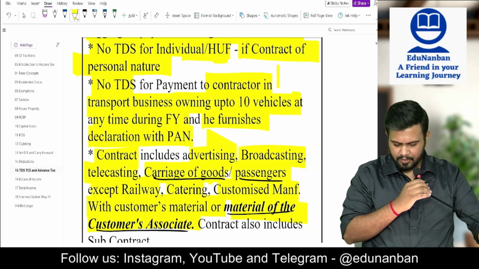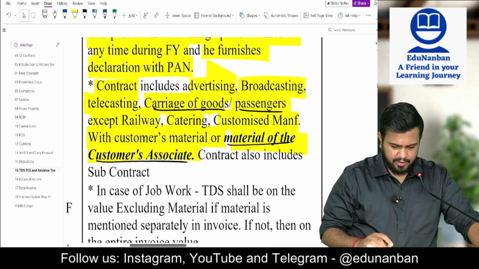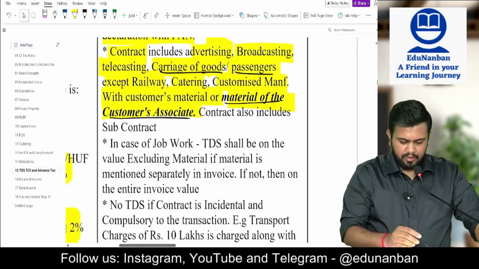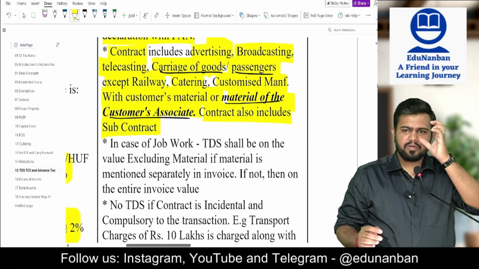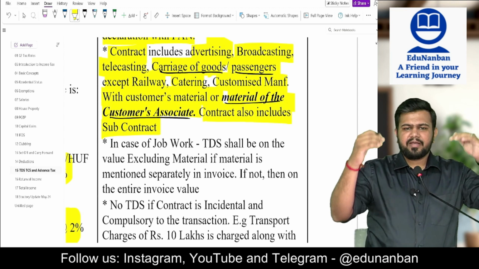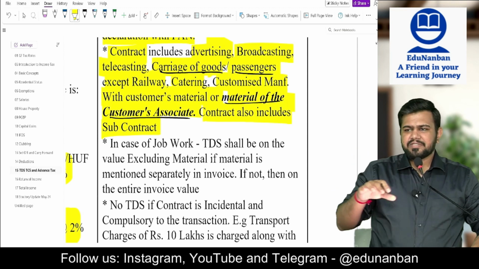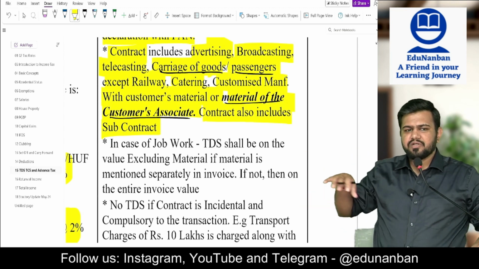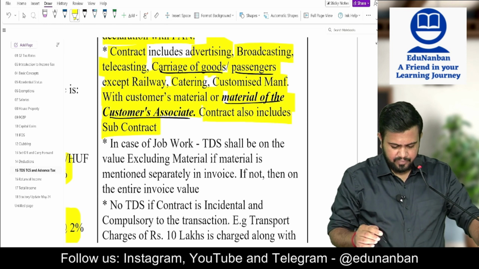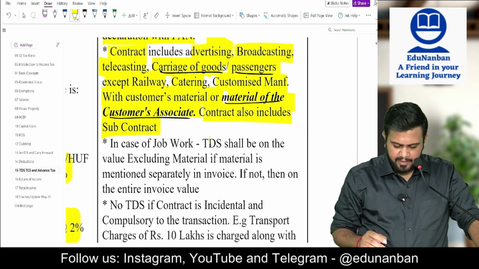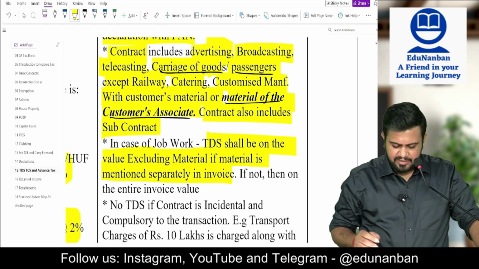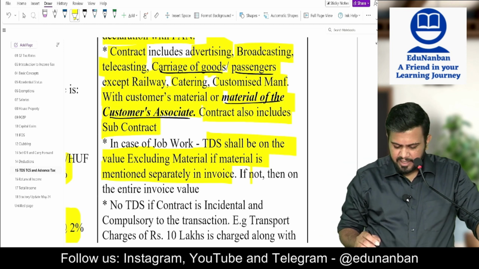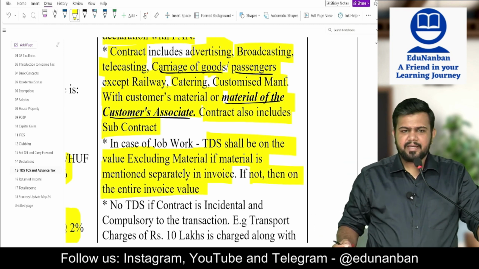Okay. Now, next point. Contract also includes subcontract. So if I have taken goods on contract and I am subcontracting to another person, that is also included in contract. Next, in case of job work, TDS shall be on the value excluding material if material is mentioned separately in the invoice. If not, then it should be on the entire invoice value.